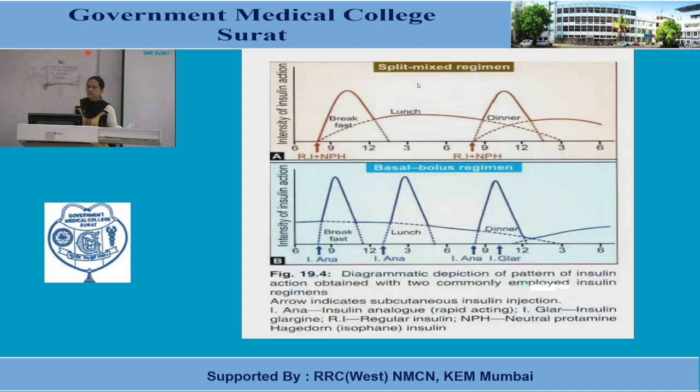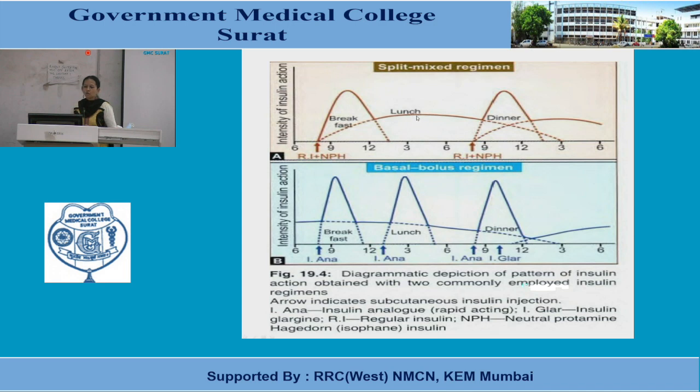Here you can see the intensity of insulin action in the case of the split mix regimen. In the split mix regimen, it is the combination of regular insulin and intermediate, that is NPH. It is administered here before breakfast. So it will take care of breakfast mediated glucose, where the intensity of insulin is high. But what will happen?